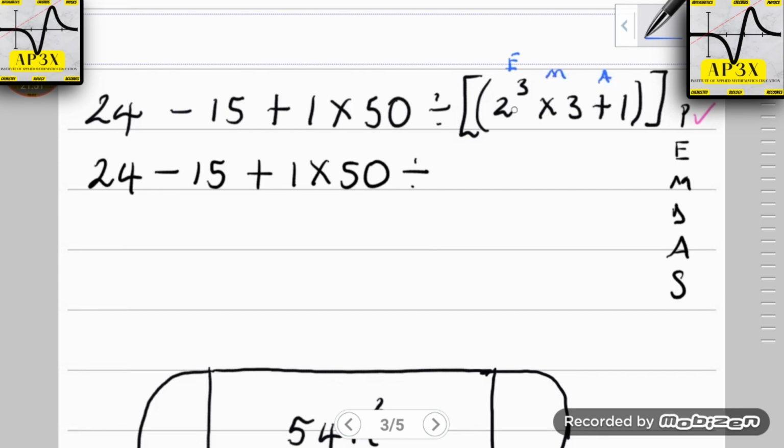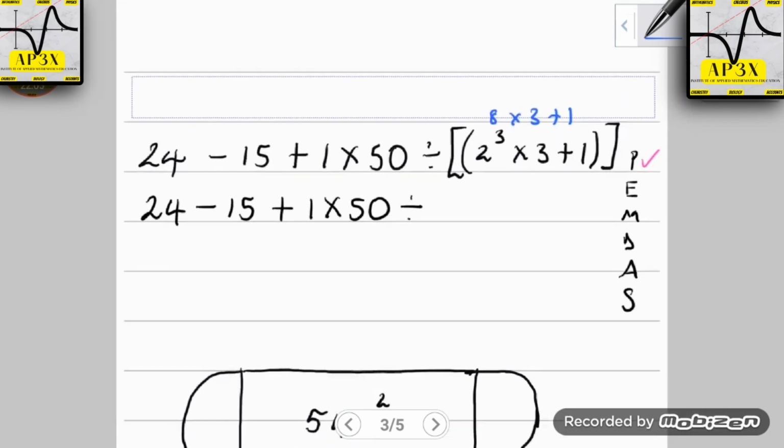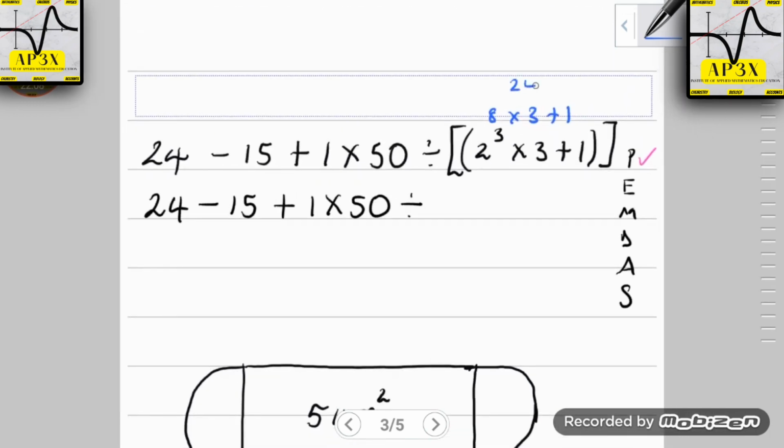Lots of students added before they multiplied, some multiplied before they did the exponent. Keep it simple, guys. Just follow the rules and you're going to be okay. 2 to the power of 3 is in fact 8, times 3 plus 1. Then of course 8 times 3 is 24, plus 1, which we therefore know is 25. So the result of what is in the parentheses here is 25.